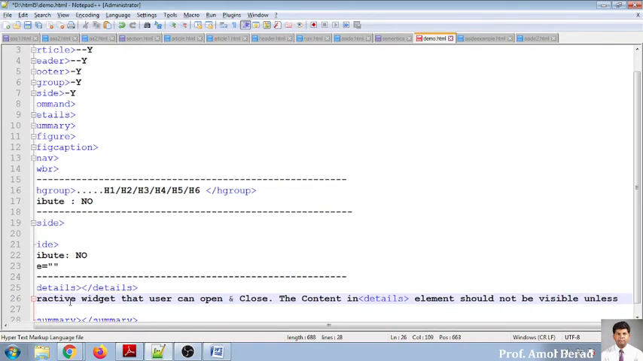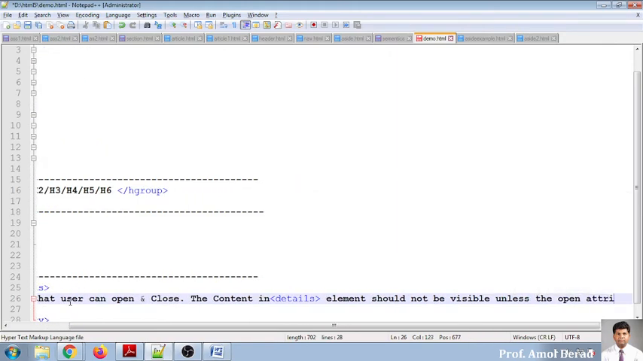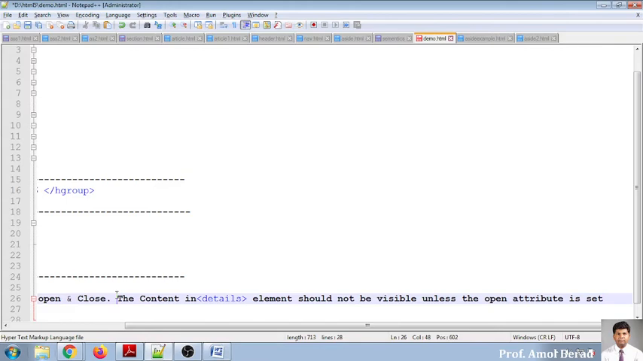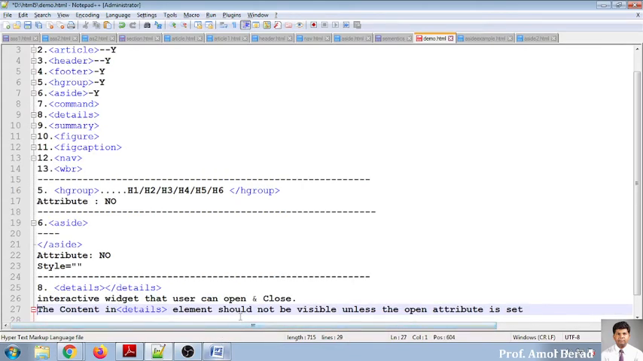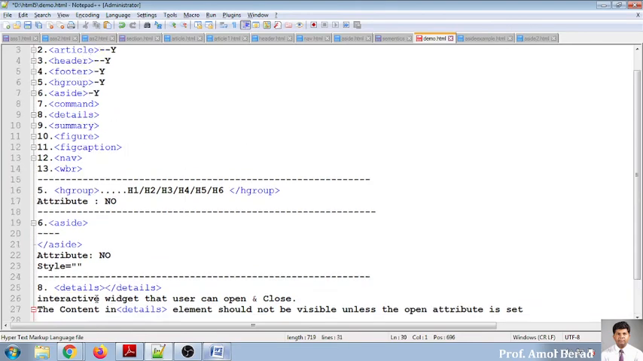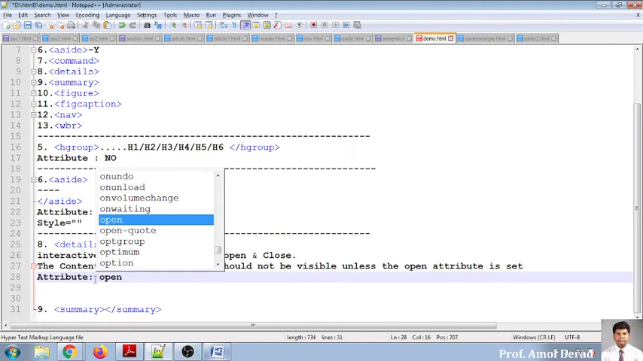Unless the open attribute is set. So now, what is this open attribute? As far as syntax is concerned, this is the syntax, and as far as attributes are concerned, previously we didn't have any attributes. This is the only thing you have to keep in mind: there is one attribute for your summary, and the name of the attribute is nothing but open. Now, how to use this one? We'll move into one example where we'll implement this.